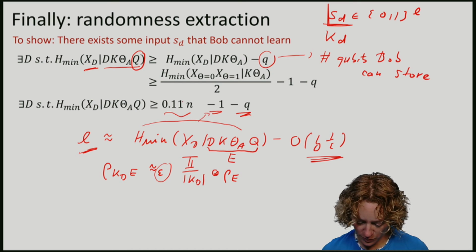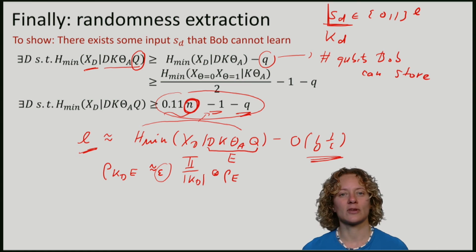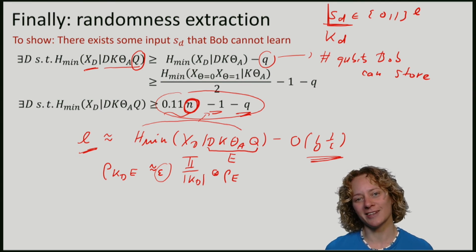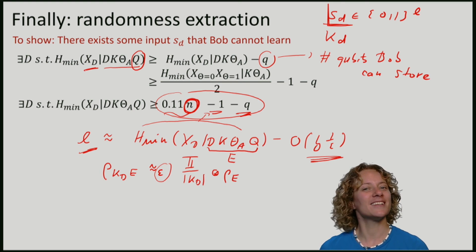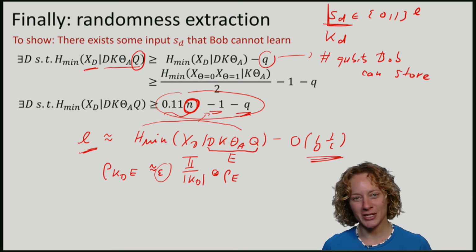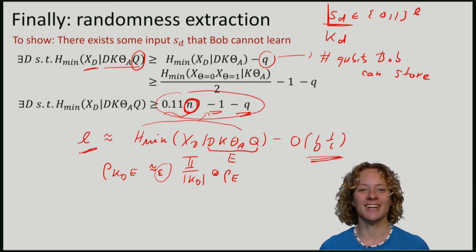This I can rebound by this term, where q is also fixed. So the only free parameter is n. So I have to determine how many qubits n do I need to send. We will see that security can in principle always be achieved. We just need to make n large enough.